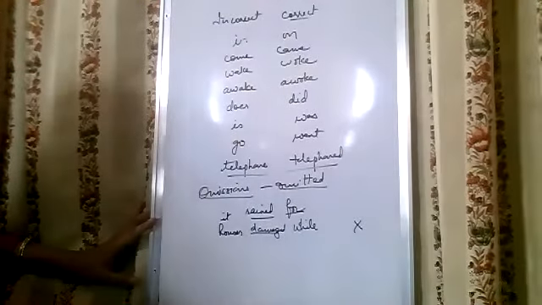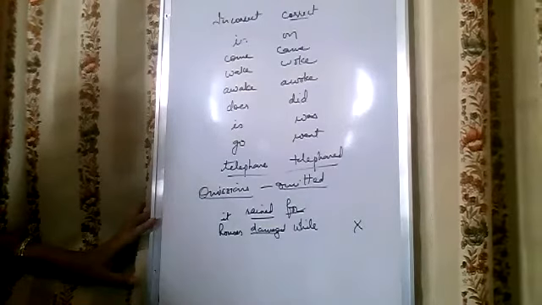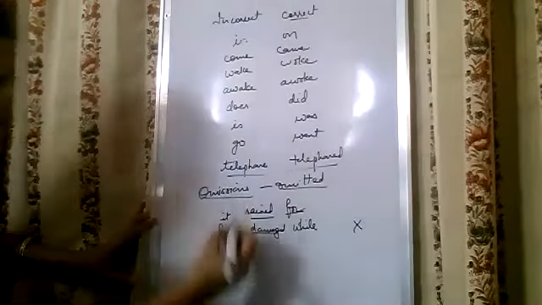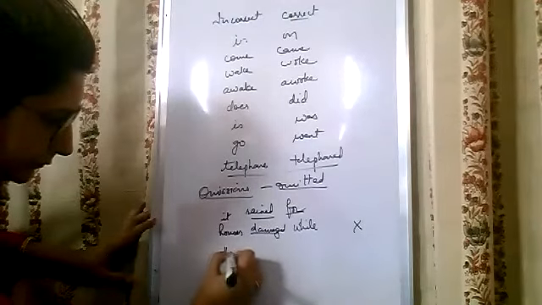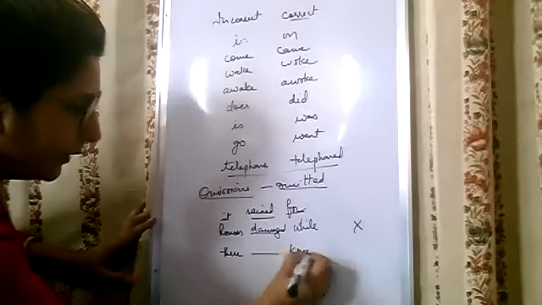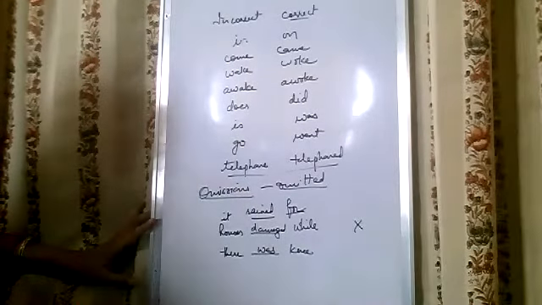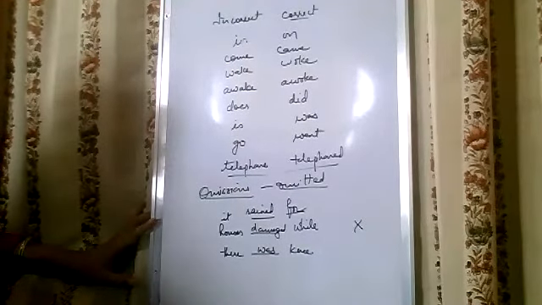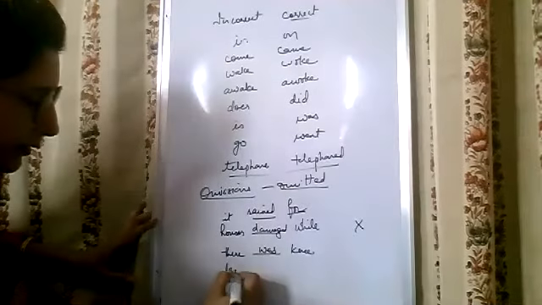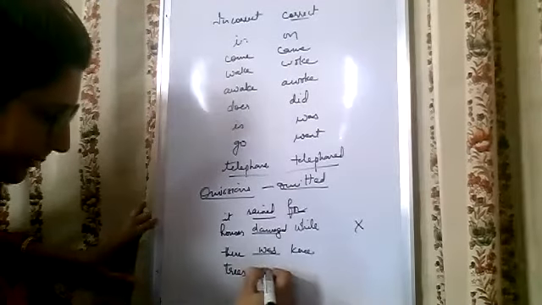Now what is the mistake here? There was knee deep water in the room. Many trees were uprooted.